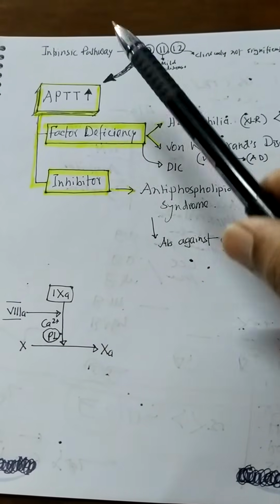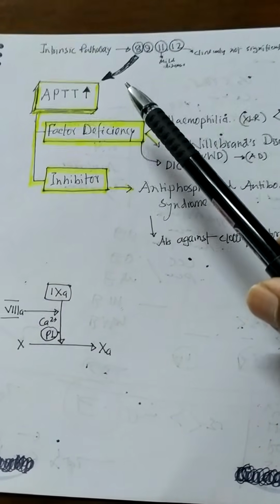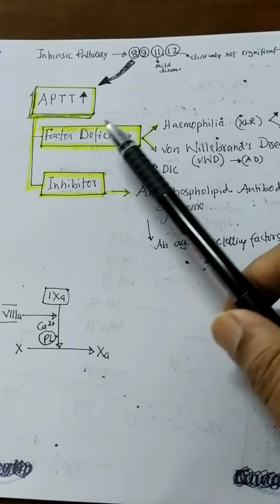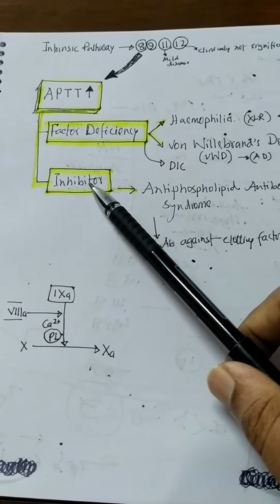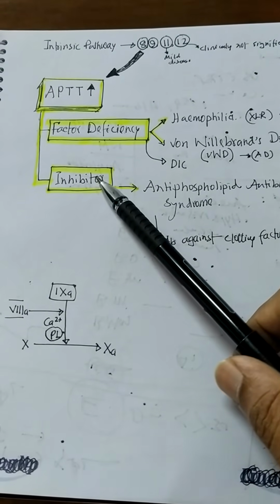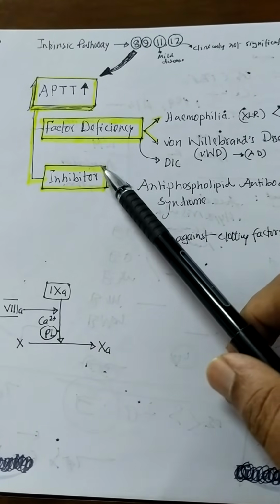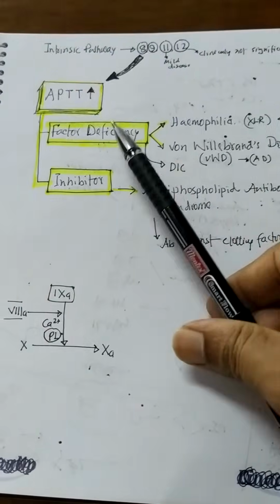I repeat again, if there is any case of prolonged aPTT, there may be factor deficiency, number one, and there may be no factor deficiency but a protein acting as an inhibitor that inhibits the normal level of coagulation factor in the intrinsic pathway. Now, factor deficiency.